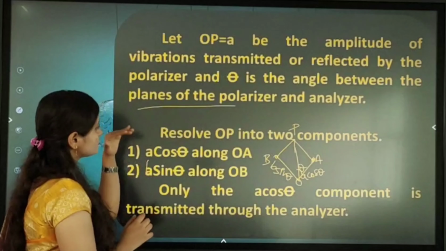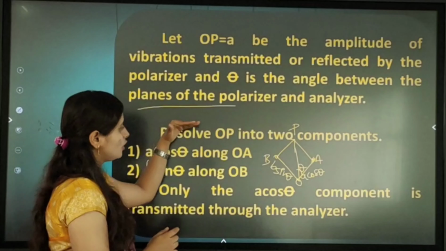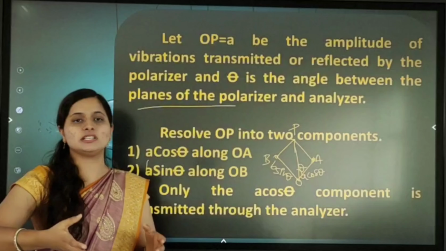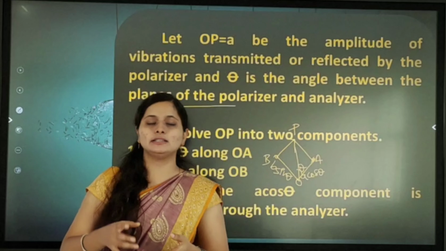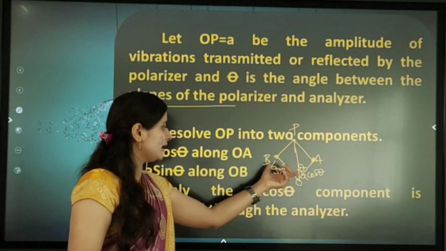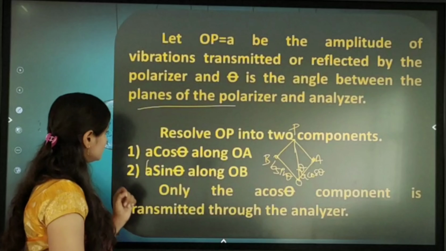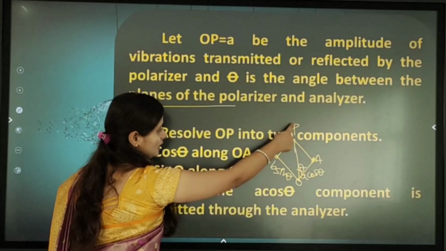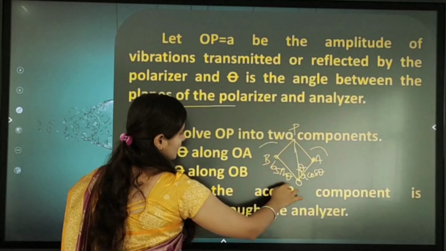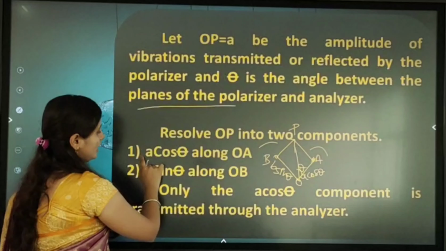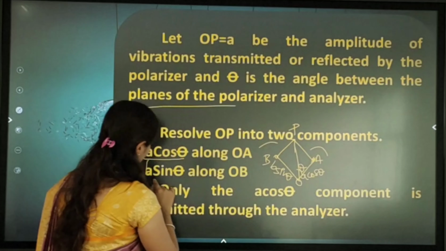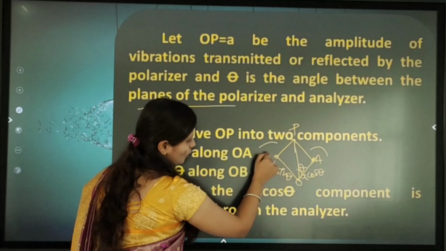Next here, again resolve OP into two components. Already we know that whatever vibration is taking place can be resolved into two rectangular components. So in OP the vibration is taking place which can be resolved into this component and this component: A cos theta along OA and A sin theta along OB.